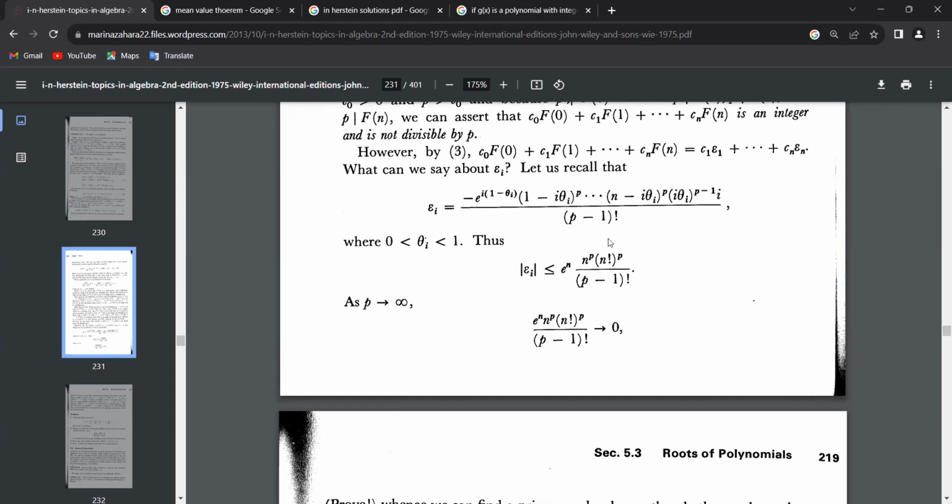But how are the others? The n power p is done. It comes from the last factor, and in the middle, every term is less than n factorial, because it is this thing to the power this, this thing being 1 minus theta i. But why is that less than n factorial?